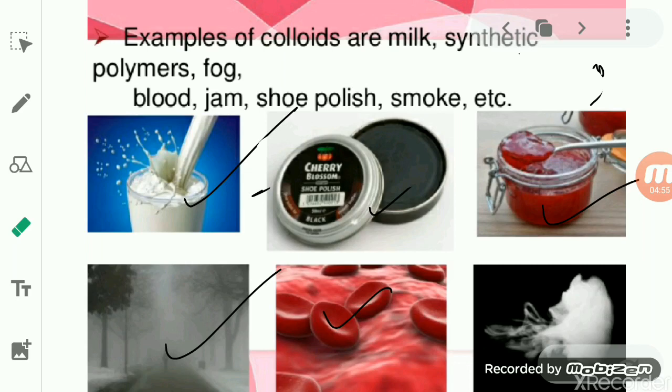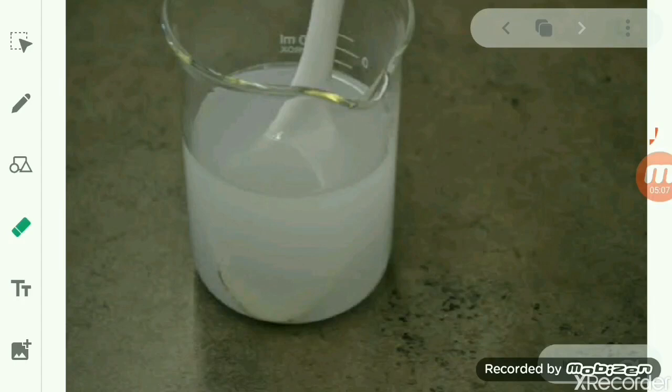Now we will study the properties of a colloid. If we shake some soap powder with water in a beaker, you will see a solution, the soap solution. This soap solution is a colloidal solution.